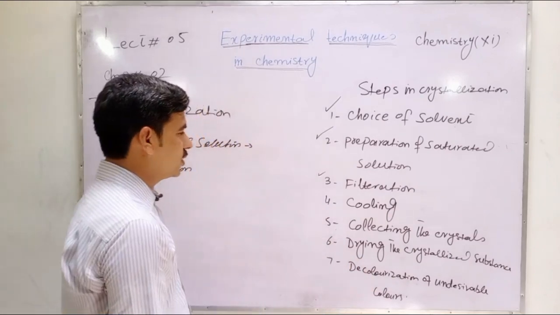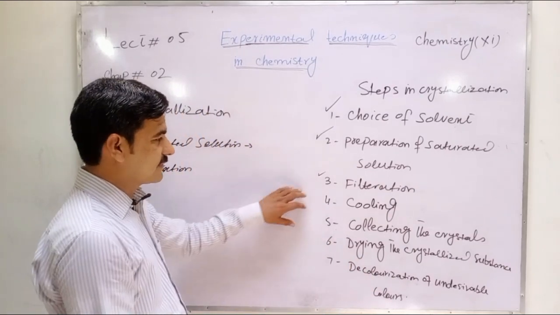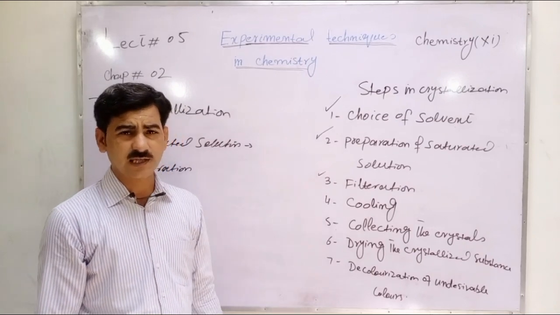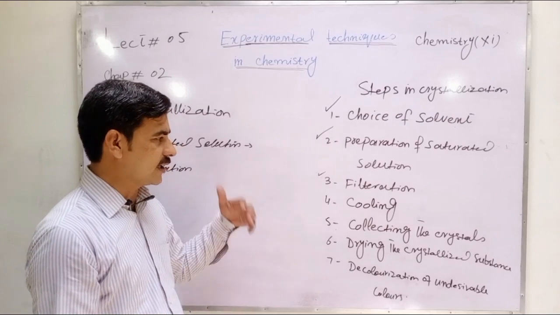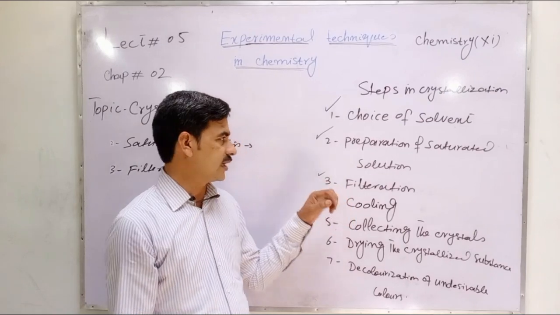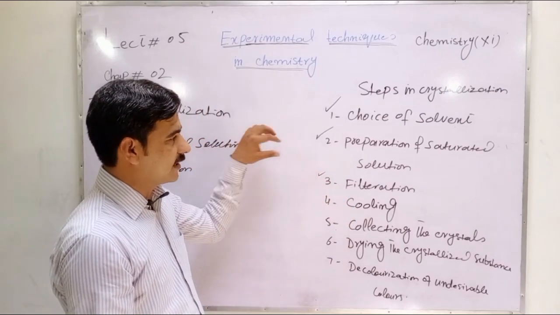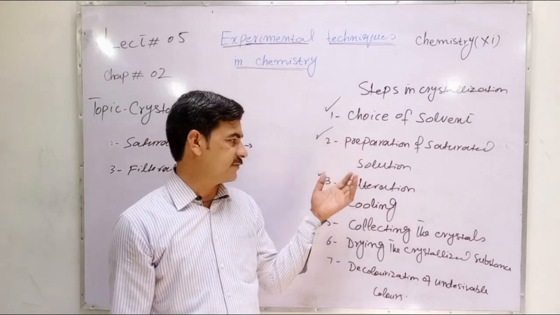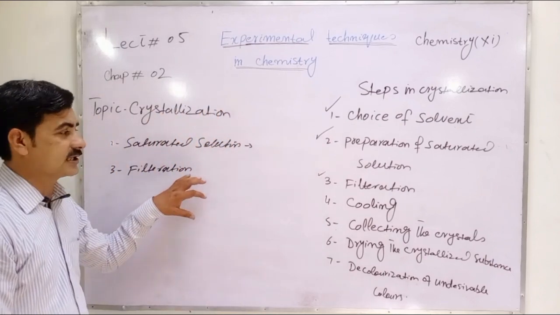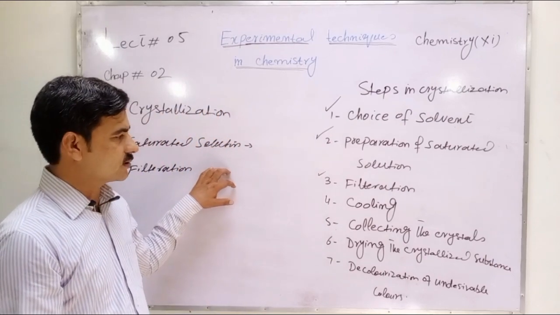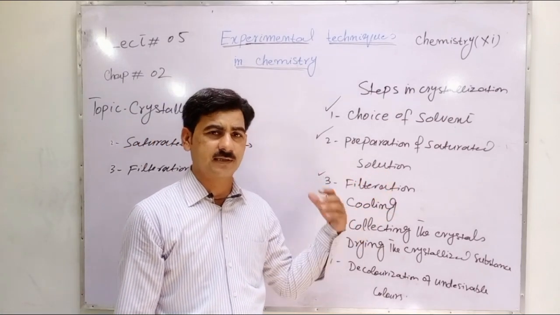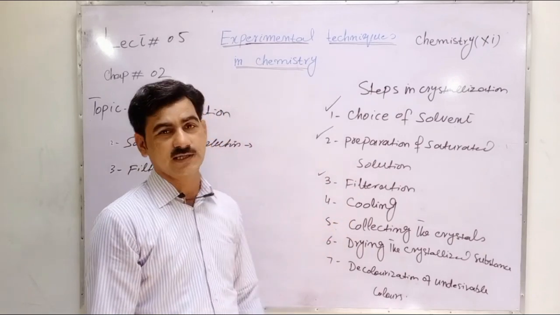So the filtration is done quickly because of premature formation of crystals. When we form the saturated solution, we rapidly filter it so that we avoid premature crystallization. After filtration, the impure particles are separated, and the filtrate containing the pure substance is collected separately.